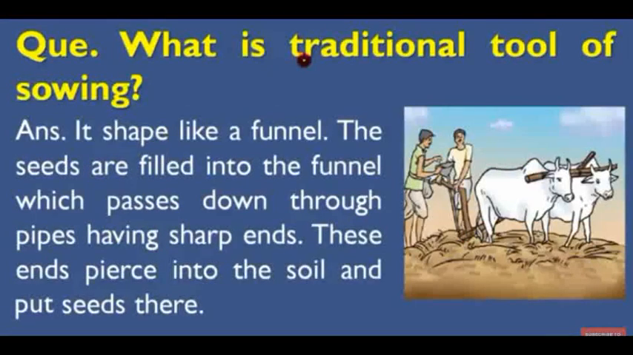Now we have a question related to sowing. What is the traditional tool of sowing? You can look at this picture. This was the traditional tool which is dependent on animals. And you can see two people are there, and one person is putting seed into the funnel. And the funnel is connected to the pipe. That pipe will allow the seed to pass to the field. Then the seed will be covered by the soil.